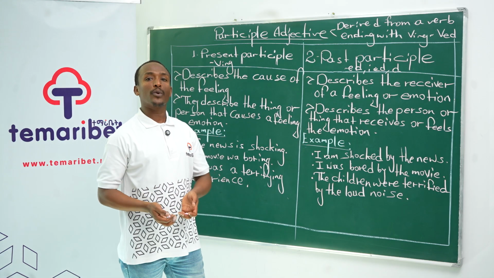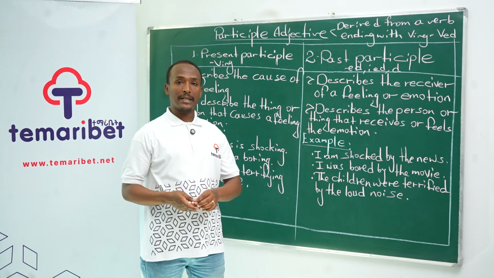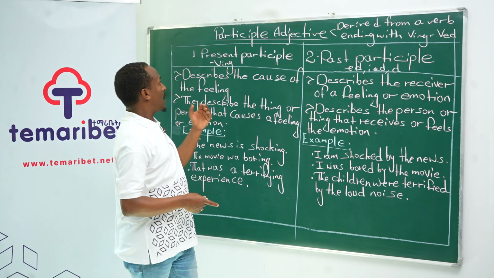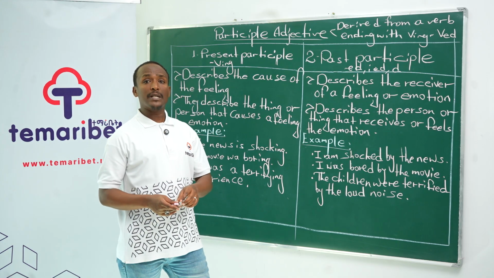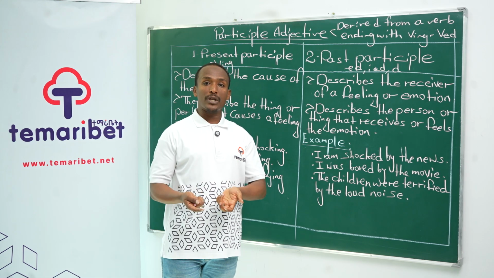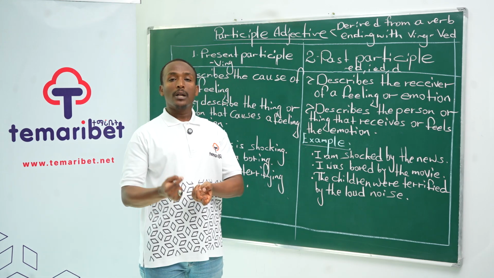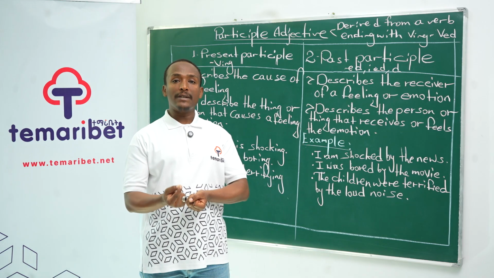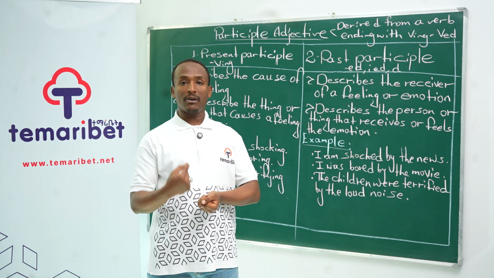The question is, how can we use these participle adjectives in English? These participle adjectives are used either to describe the feeling or emotion that causes, or they describe the receiver of that feeling or emotion.